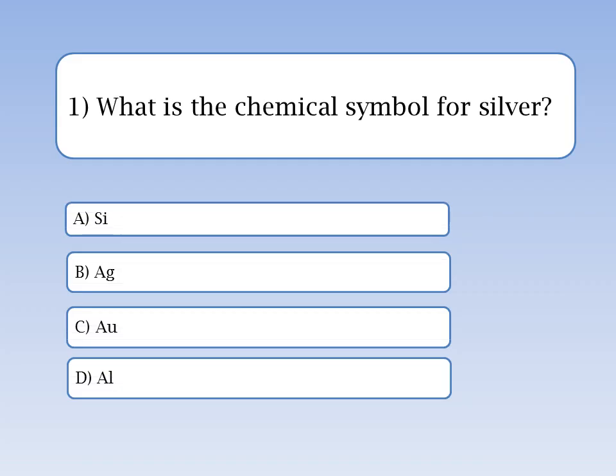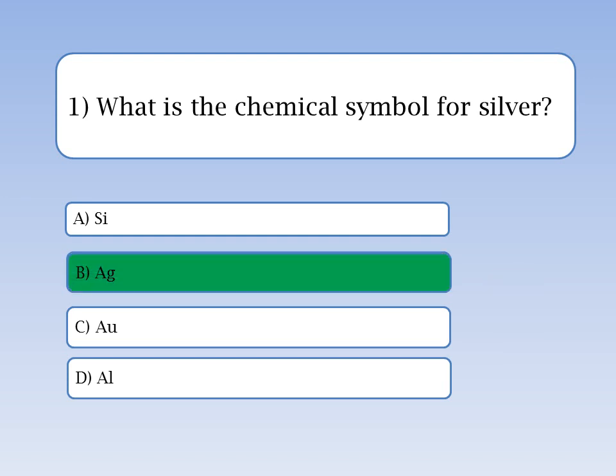Here's question 1. What is the chemical symbol for silver? A, C. B, Ag. C, Au. D, Ul. You have 5 seconds to think. Time's up. The correct answer is B, Ag.